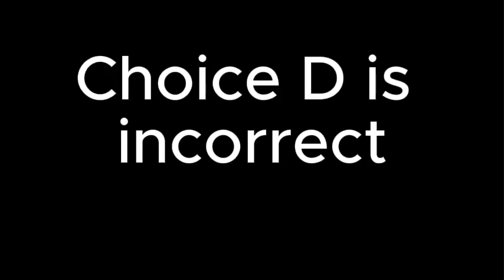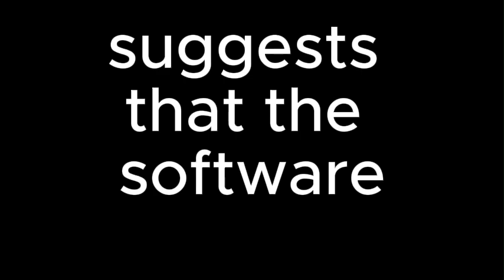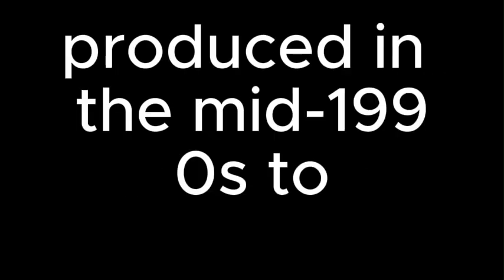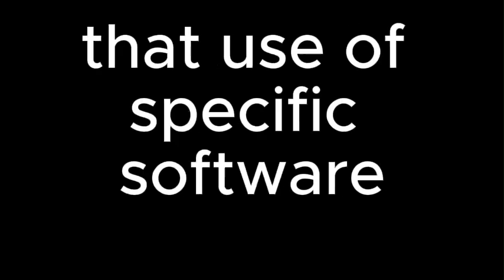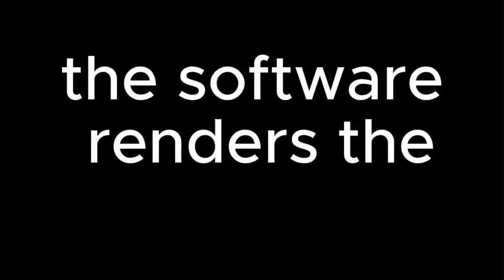Choice D is incorrect because nothing in the text suggests that the software used to view artworks produced in the mid-1990s to the early 2000s for exhibition on the internet is extraneous or irrelevant. Instead, the text indicates that use of specific software is required to view certain artworks from this period, and that the discontinuation of the software renders the works inaccessible.